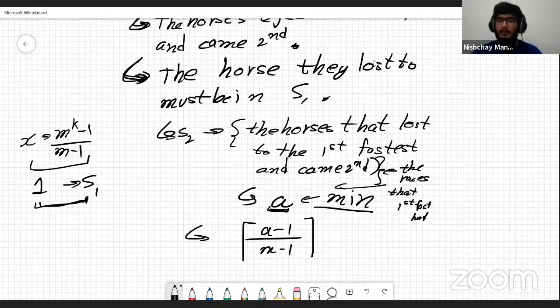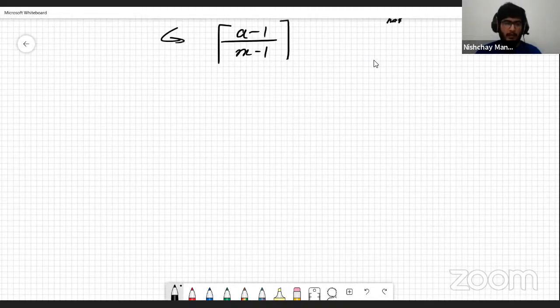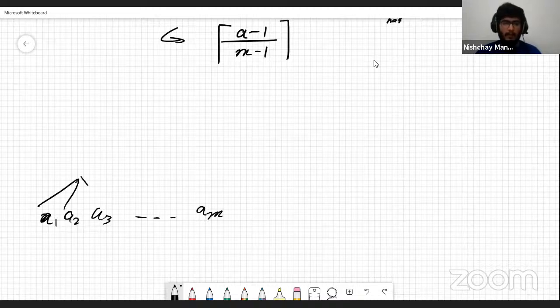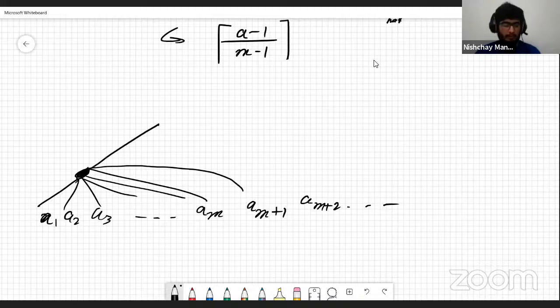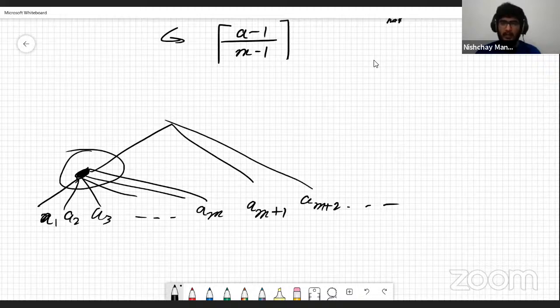So let me try to depict this in a graphical manner. We have some horses A1, A2, A3, etc. up to AM. We're going to have a race between them, and I'm going to declare that as a tree. This node depicts the winner that came out of this race. Let's take the next M minus 1 horses, AM+1, AM+2, etc., and I'm going to have a race between this winner and all of the next horses that are coming.